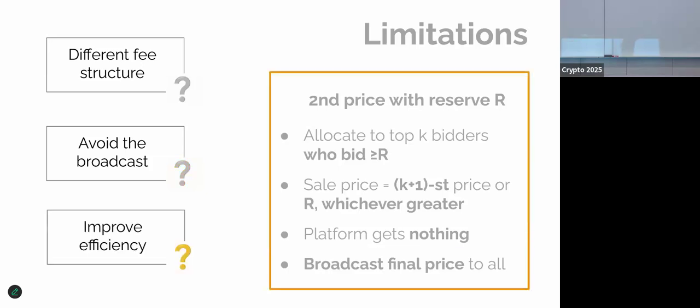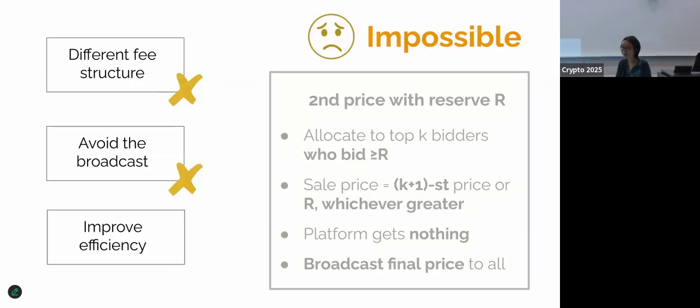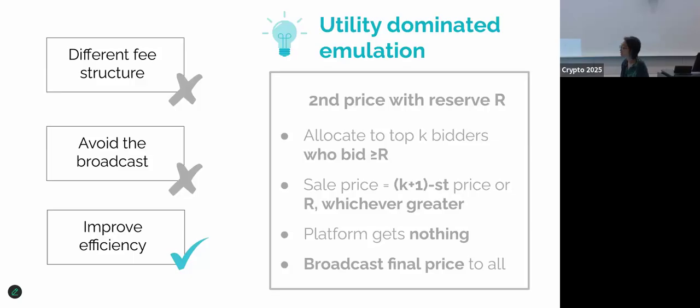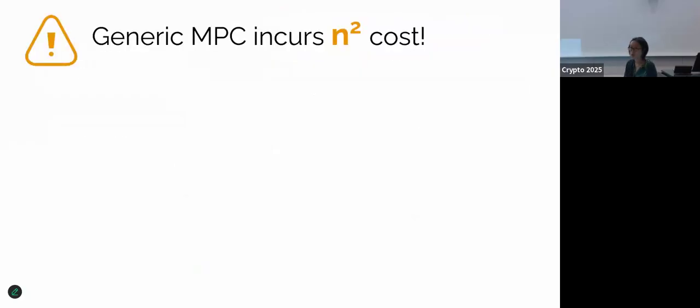And finally, we are using generic MPC. So can we make the protocol more efficient? It turns out we proved that the first two goals are impossible. I'm not going to elaborate on the proof in the interest of time. And then for improving efficiency, we show that, yes, it is indeed possible. And we introduced a new simulation notion called utility-dominated emulation to improve the efficiency. So let me just quickly mention how to improve the efficiency. If you use any generic MPC using best known technique, the overhead will be quadratic in n, which is the number of buyers.